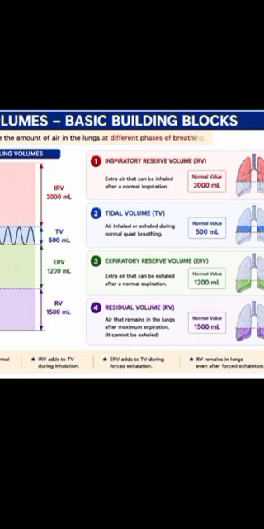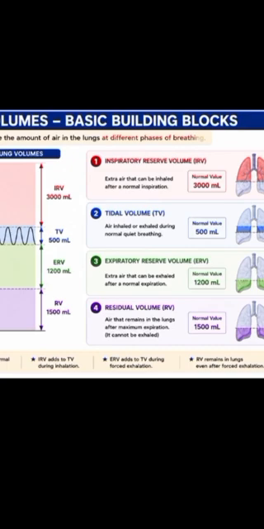Second one is tidal volume. Tidal volume is the air inhaled or exhaled during normal quiet breathing. Tidal volume is the volume that we inhale or exhale during rest in one breath, in one inhalation or one exhalation. That volume of air is known as tidal volume. Its normal range is 500 ml.